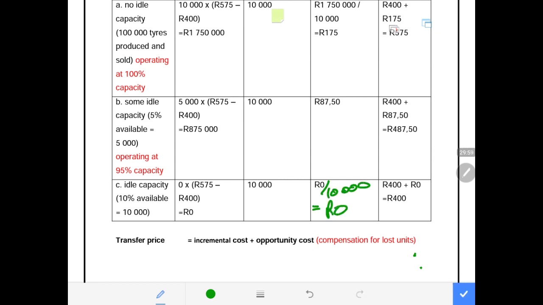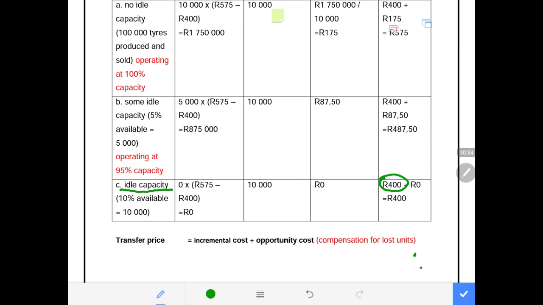Therefore in this case it will be incremental cost plus compensation on lost units, of which there is no compensation because there are no units that are lost. This concludes that in the case where we have idle capacity that is equal to or more than what is required by another division, the transfer price will only be equal to the incremental cost, meaning your variable cost. And I hope you mastered that one.